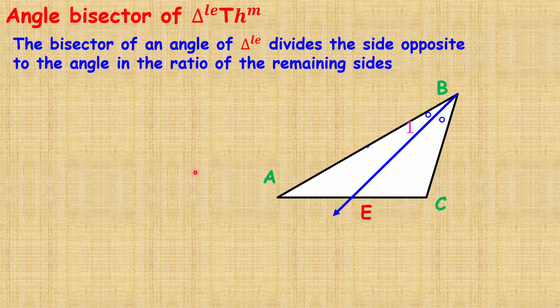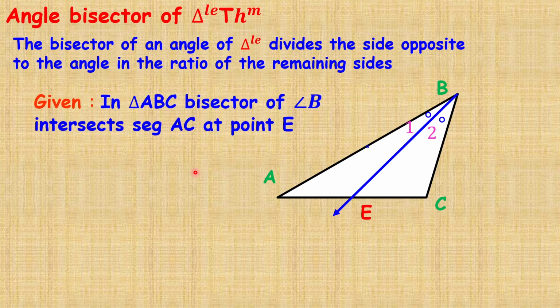That means ray BE bisects the angle ABC. The first equal part is angle ABE and the second equal part is angle EBC. To prove: side AC is divided in the ratio of the remaining sides. Which sides are remaining? First AB, that means AB upon the second remaining side BC is equal to AE upon EC.